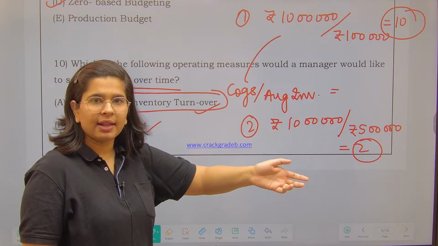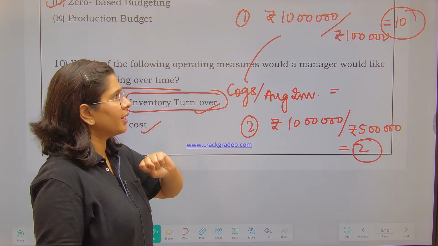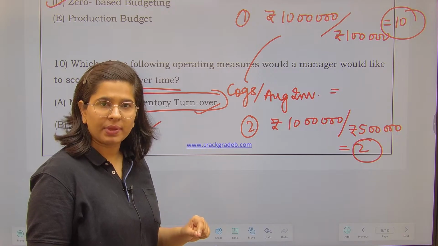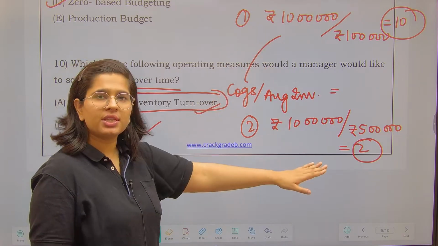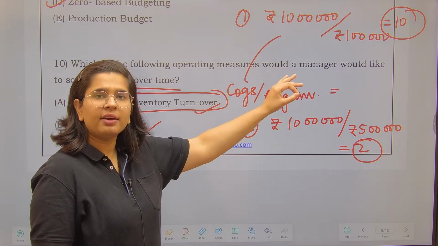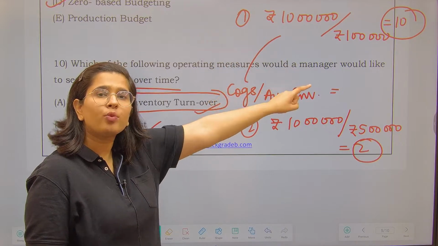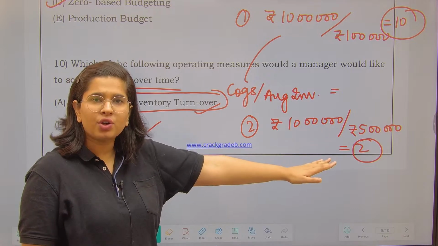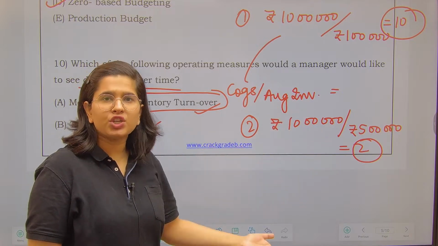Now translating it into English, for all those people who might not understand it: in this year I have done a production of 10 lakh rupees. There are two situations in front of me. At the end of the year, I am having just 1 lakh rupees of stock in my hand, or I am having 5 lakh rupees of stock in my hand. Which situation do I want?